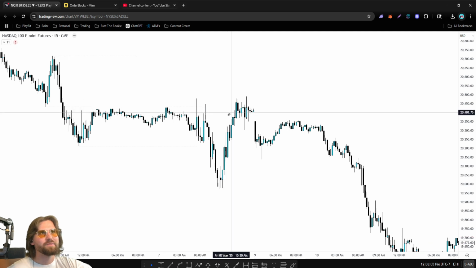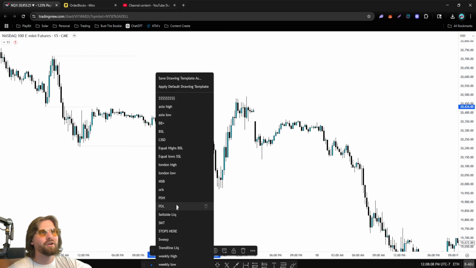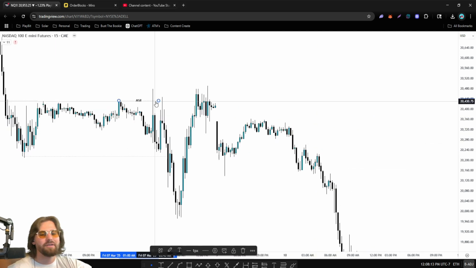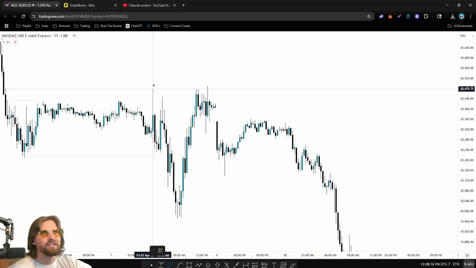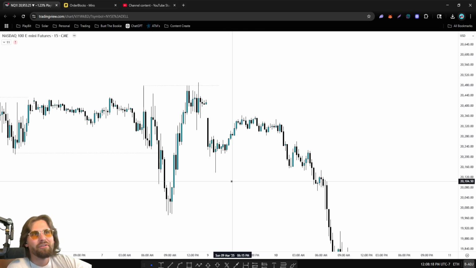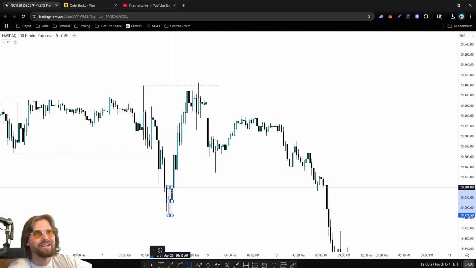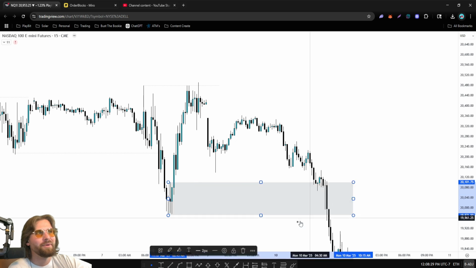So we have this high here that gets broken. So that's an MSB. So this market structure shift here after price moves lower, right? We can see this price moves lower. We can even move this to the most relevant high. Price continues. Here is the MSB. Now, we have to find, well, where was the last down candle that inevitably helped us move higher? Well, if you go to the last down candle right here, we can just take this whole range. Boom, here's your order block.